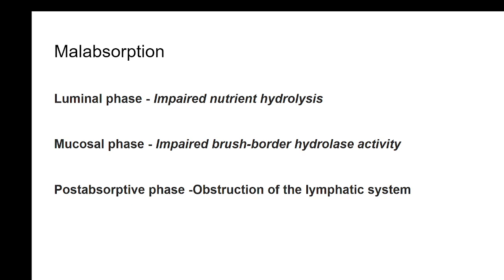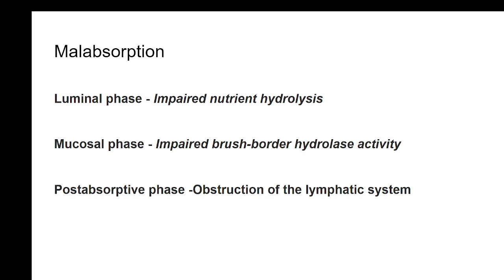Of course, many times tropical sprue and celiac sprue also are categorized as malabsorption syndromes, so they are a part of it. But from the general point of view, one of the practical clinical problems which we face would be patients having malabsorption. Now, malabsorption, based upon the pathology, is categorized into three phases. Luminal phase, where the food is not properly digested or food is not presented to the intestines in a proper manner where it can be absorbed.